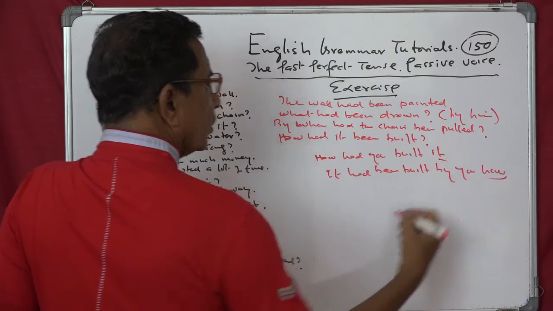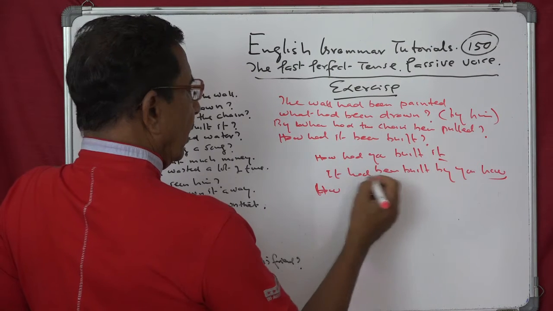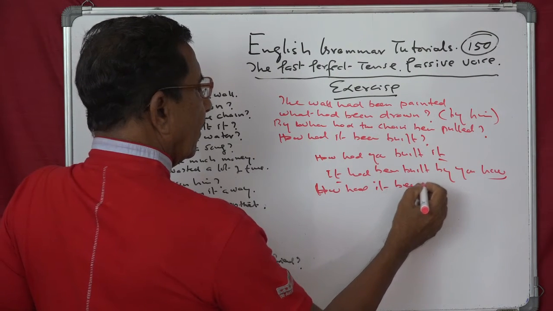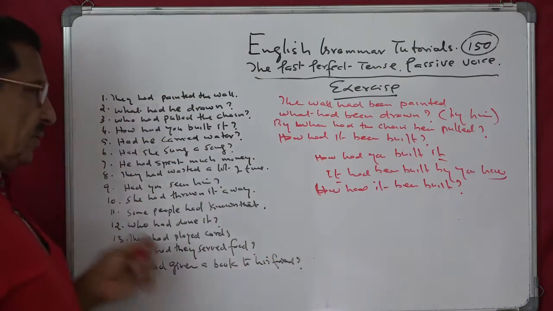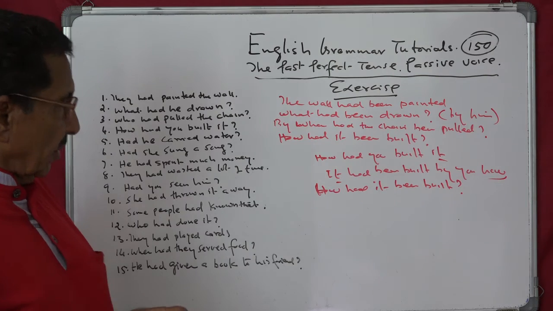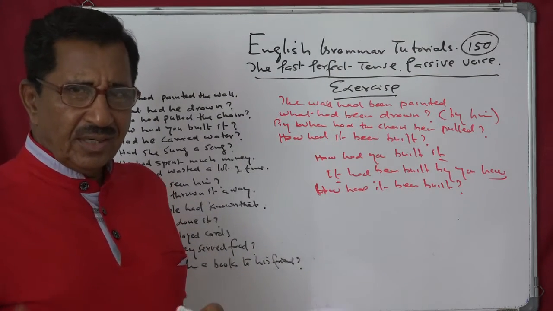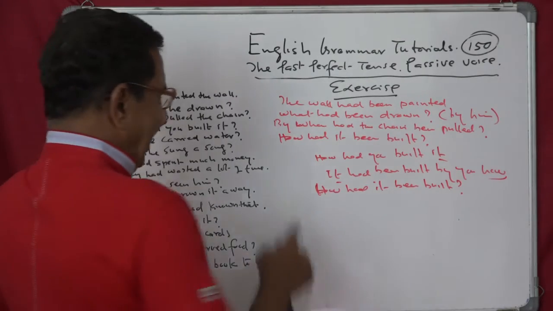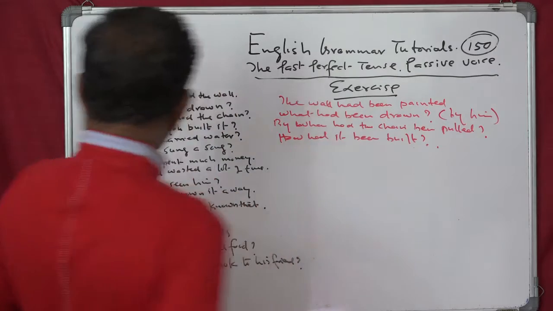So bring how here. It should be: how had it been built. As I am just reminding you, a pronoun you need not mention, because a pronoun is not anything specific. That is why. Yes. How had it been built? Clear? Yes. Step by step, then it becomes easy.